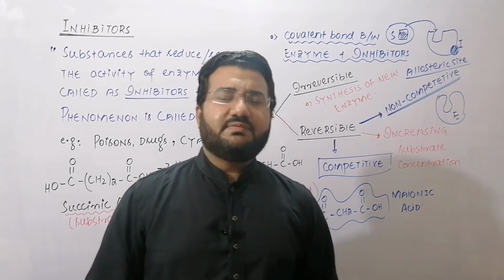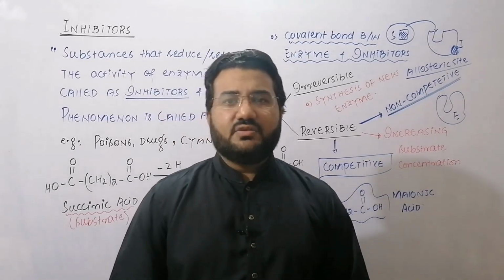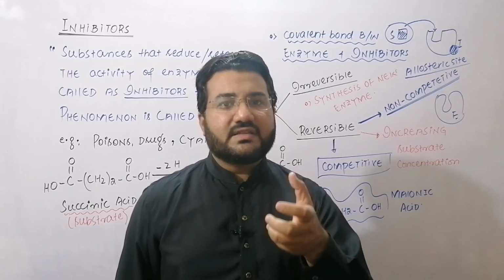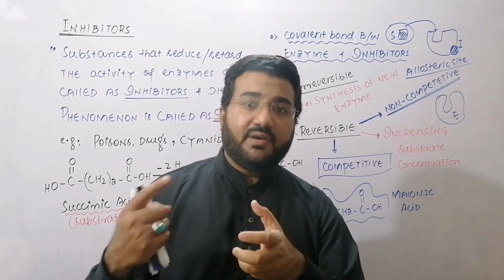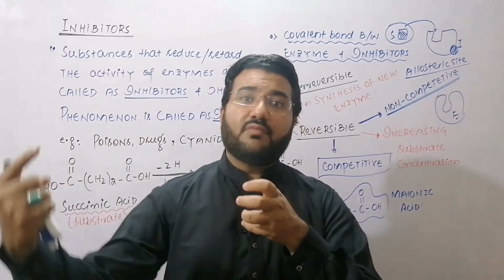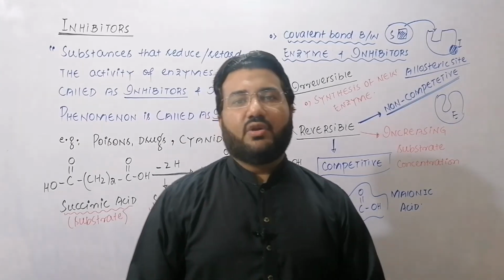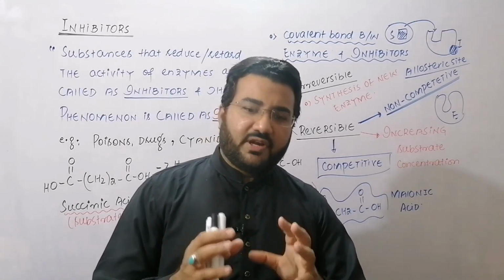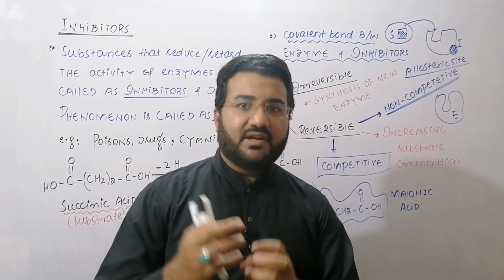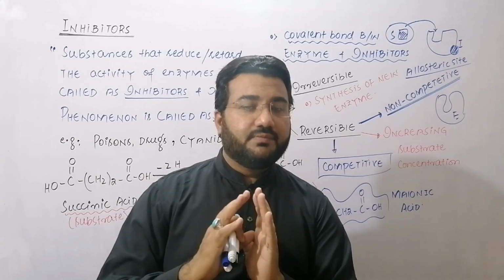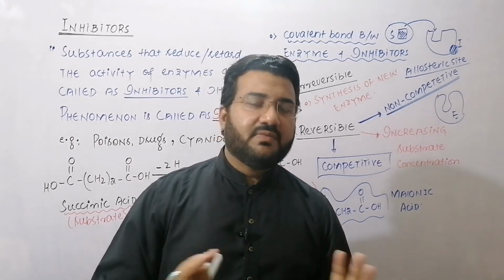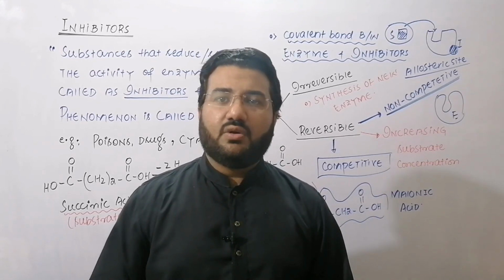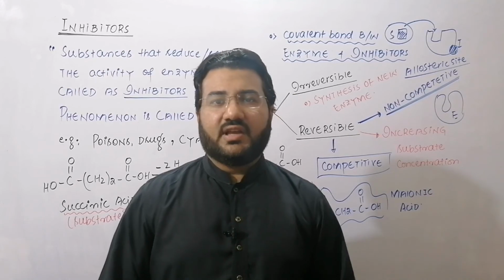So what is the difference between inhibitor and poison? My dear students, poison is some impurity within the reaction mixture that blocks the active site of the enzyme, but inhibitor is some invader that comes from outside into the reaction mixture, and it blocks the active site of the enzyme. So poison is something from within the reaction mixture, but inhibitor is an invader, but the function of both is the same: both of them retard the enzyme activity by blocking the active site either temporarily or permanently. So this was all about enzyme inhibition.